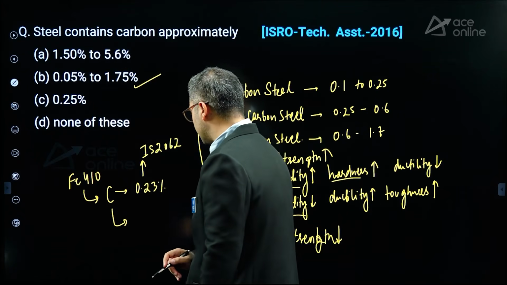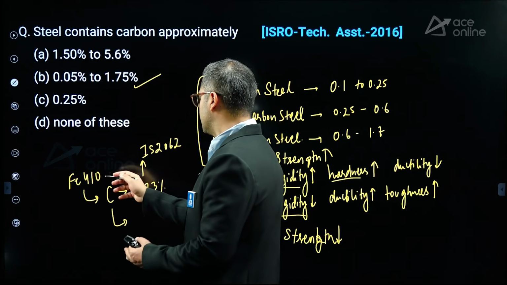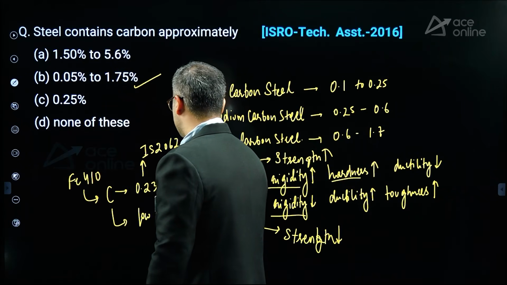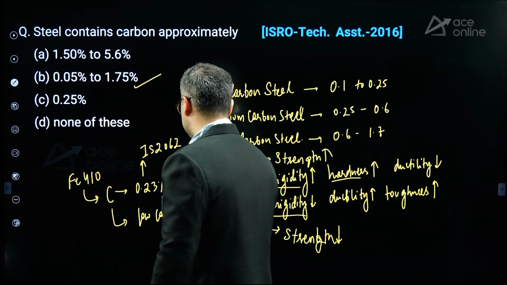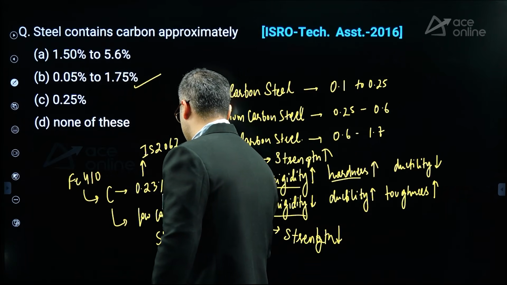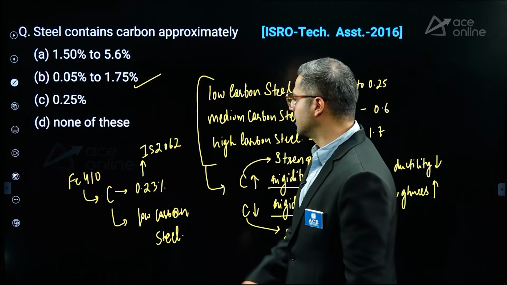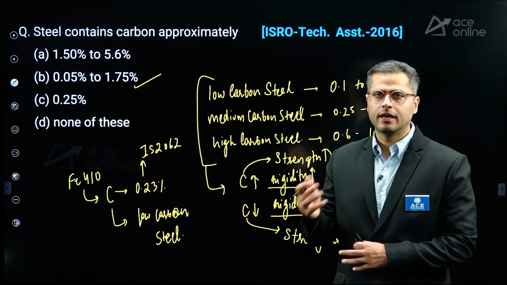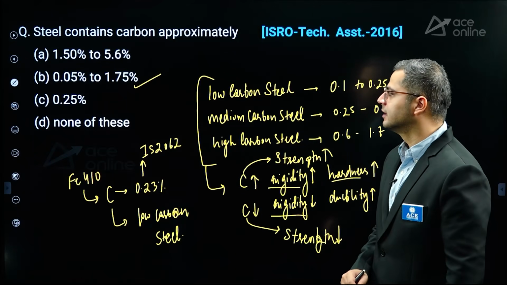So these are the points you need to consider. Here this will be under the category of low carbon steel. So you'll find good ductility in this. If you want to increase the strength of this, or increase the grade, you'll have to increase the carbon content.